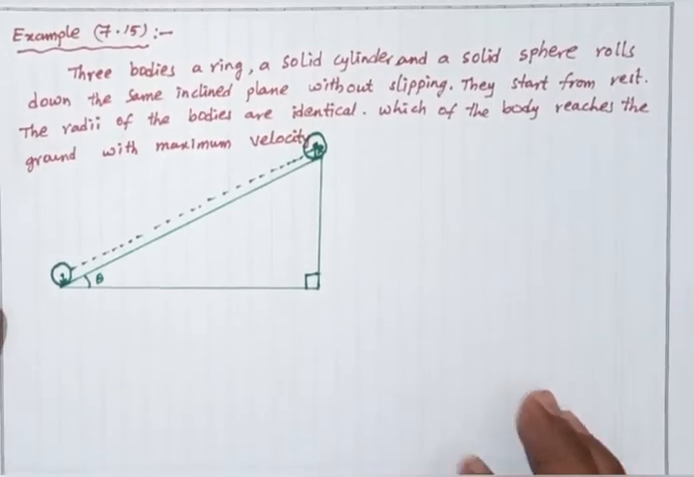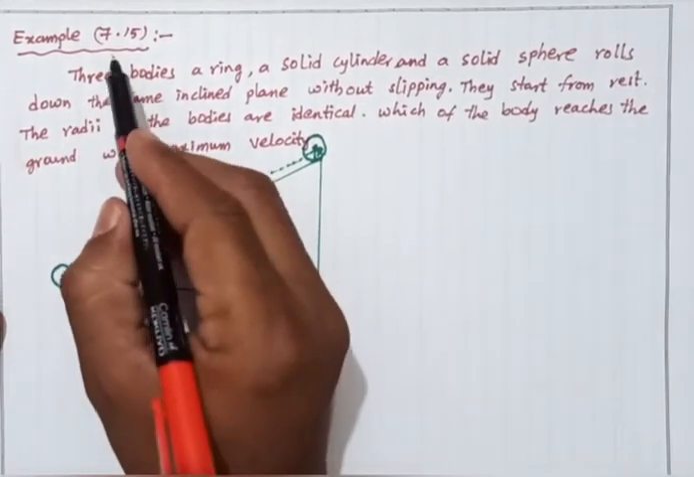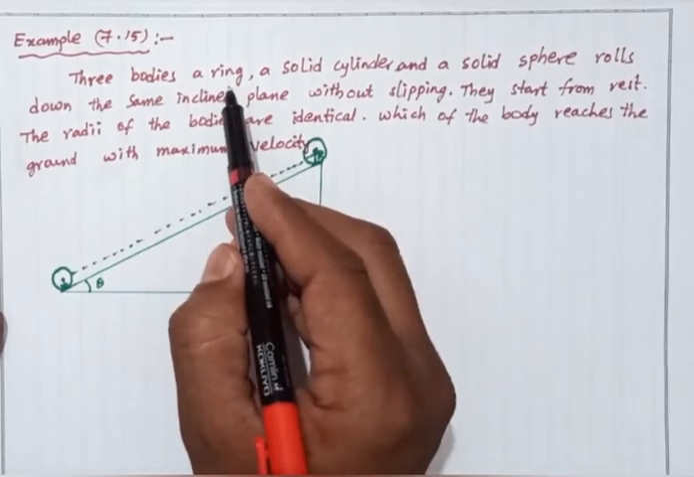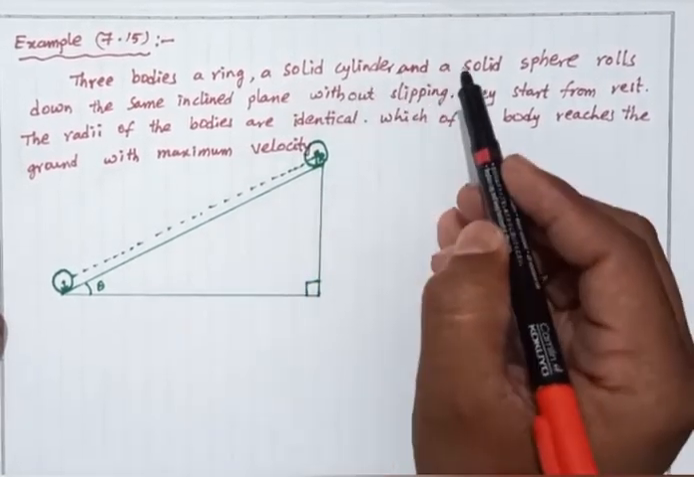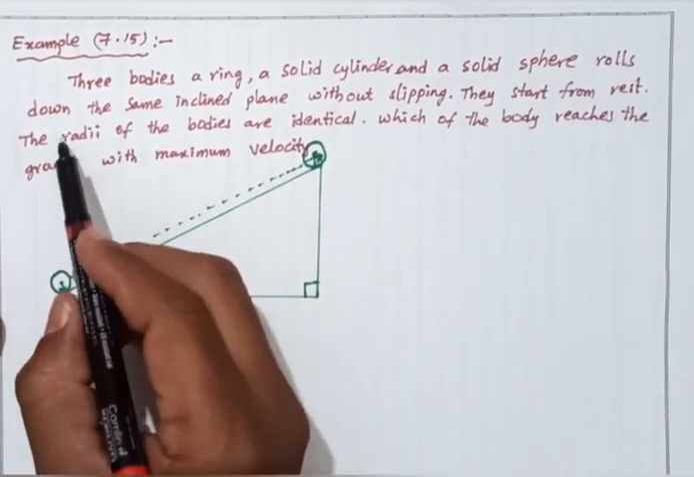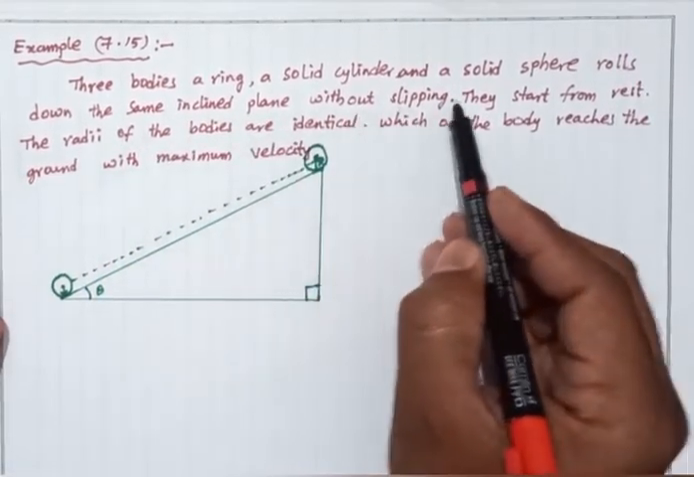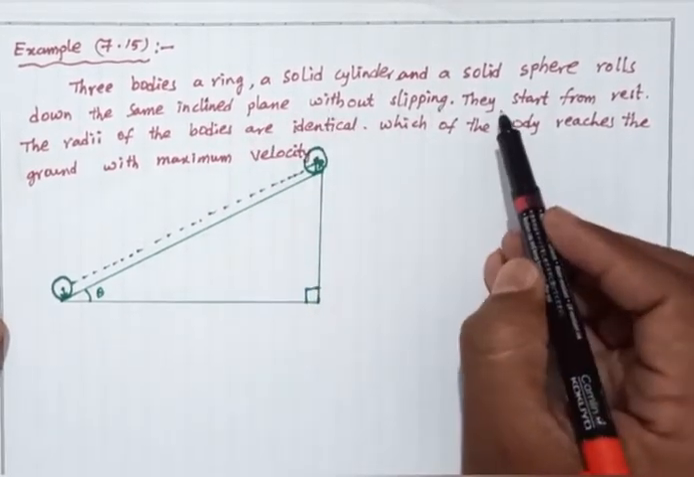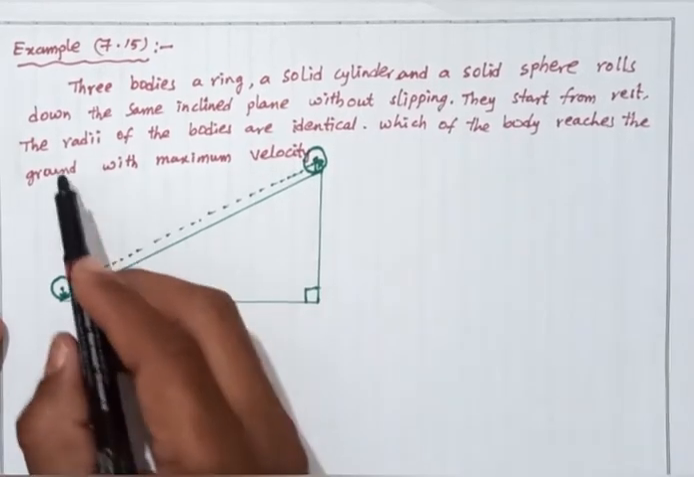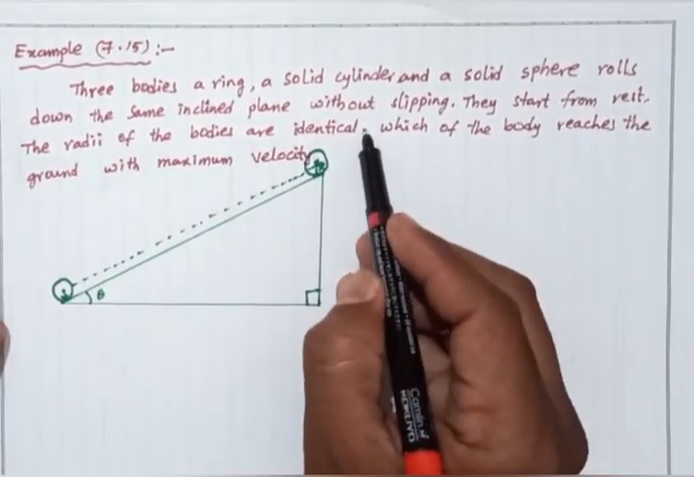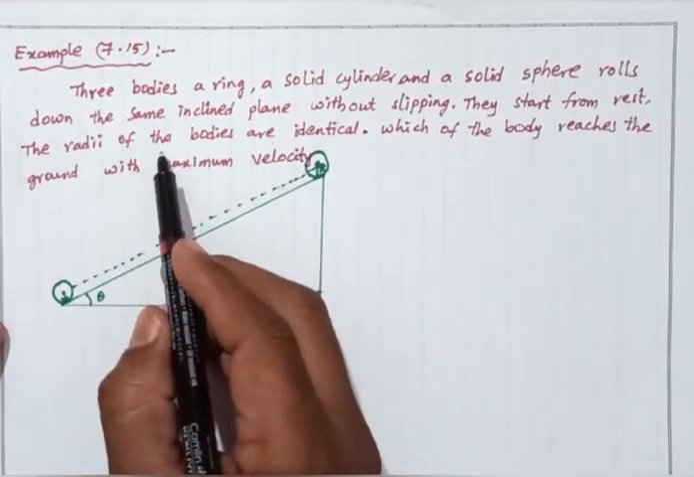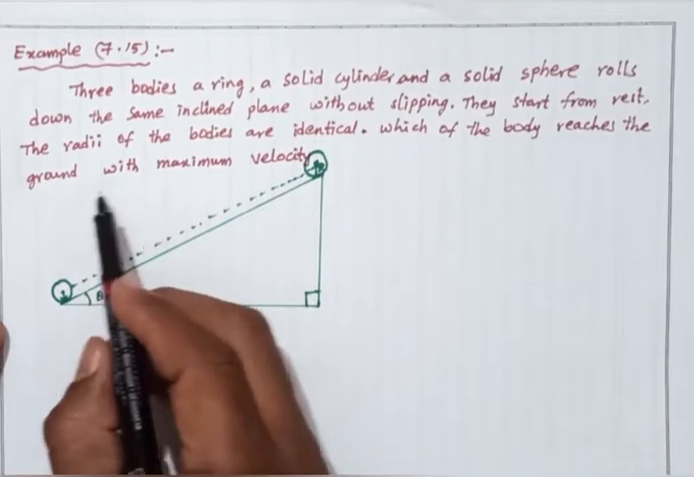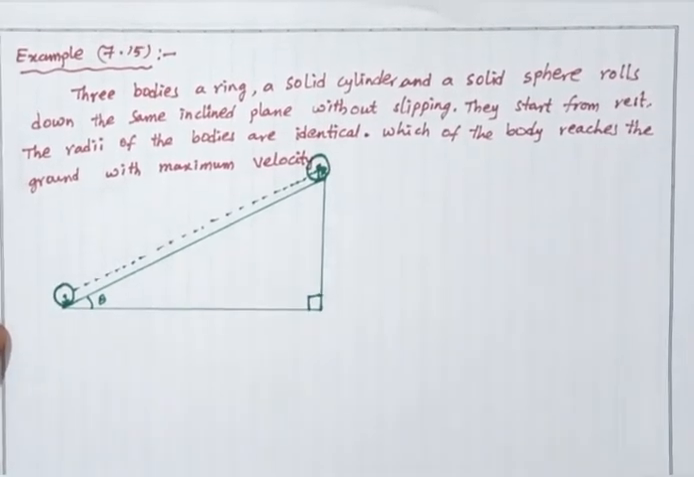Listen, we are discussing example number 7.15. Three bodies, a ring, a solid cylinder, and a solid sphere, roll down the same inclined plane without slipping. So it is only rolling motion. They start from rest. The radii of the bodies are identical, meaning the radii are equal. Which body reaches the ground with the maximum velocity?